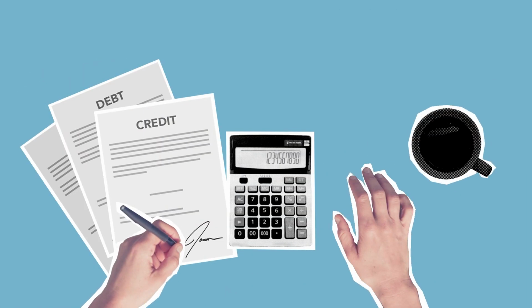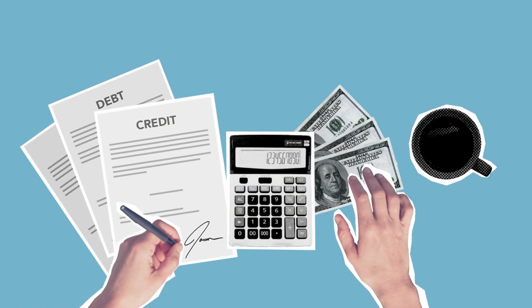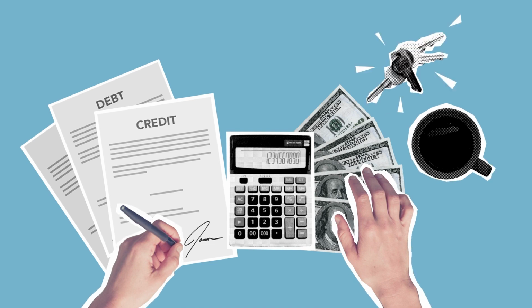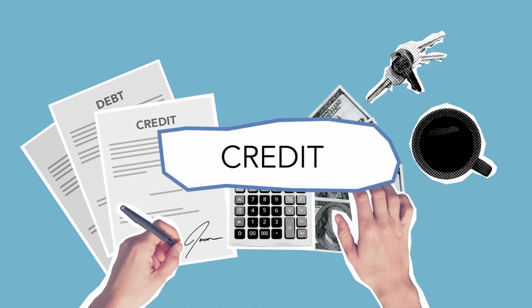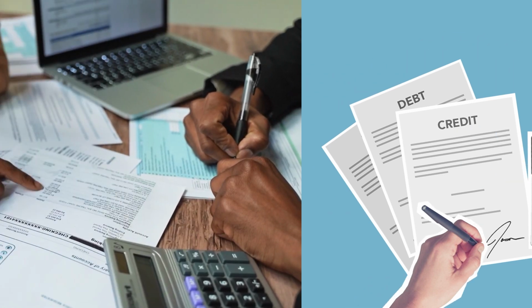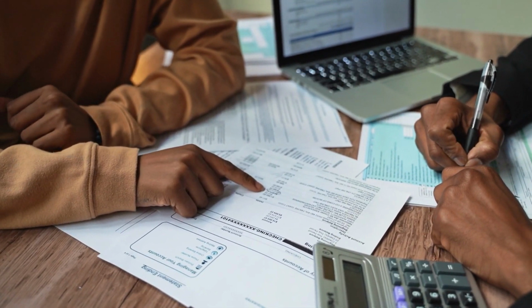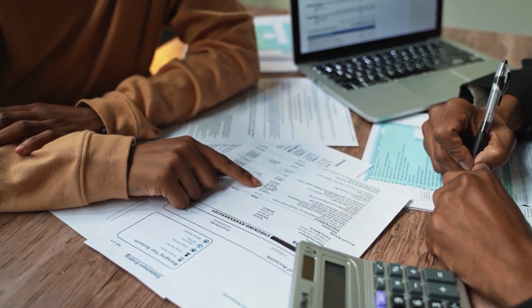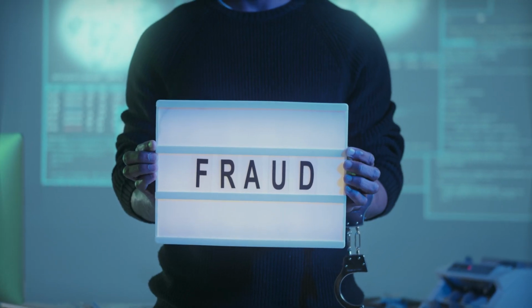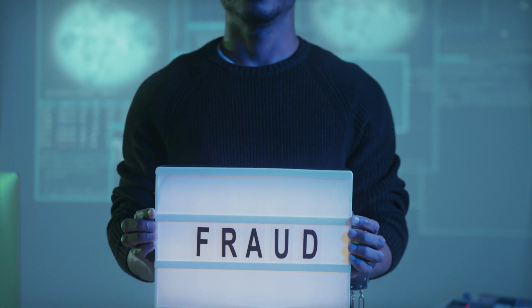Double entry accounting. Double entry accounting is the method by which transactions are recorded. For every transaction, there are at least two accounts involved, a debit and a credit. This system ensures that the accounting equation remains in balance and provides a system of checks and balances against errors and fraud.